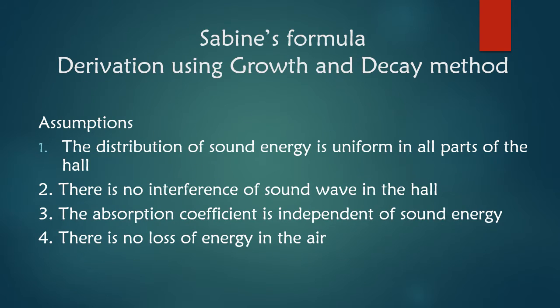Now we are going to derive the expression for reverberation time using growth and decay method. Sabine developed the reverberation formula to express rise and fall of sound intensity with the following assumptions. That is, the distribution of sound energy is uniform in all parts of the hall. There is no interference of sound waves in the hall. The absorption coefficient is independent of sound energy and there is no loss of energy in the air.